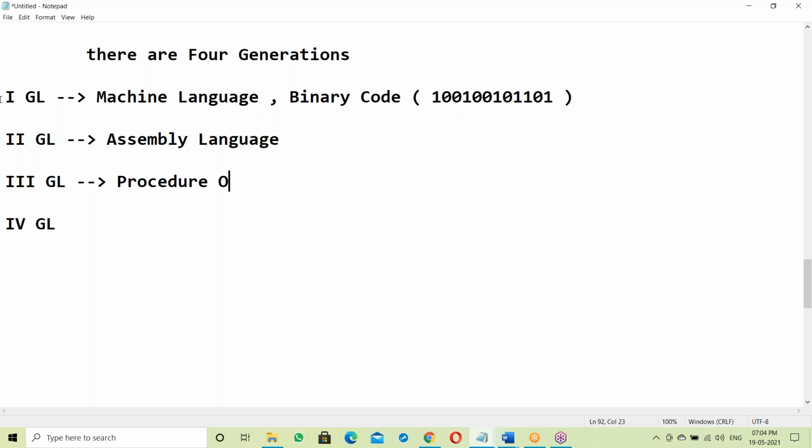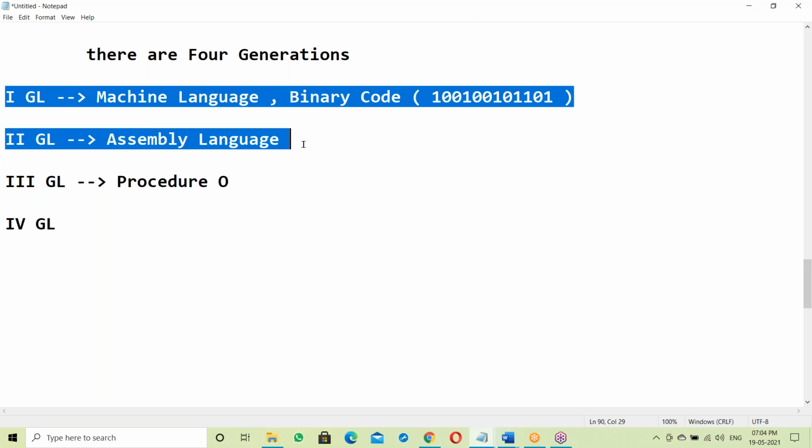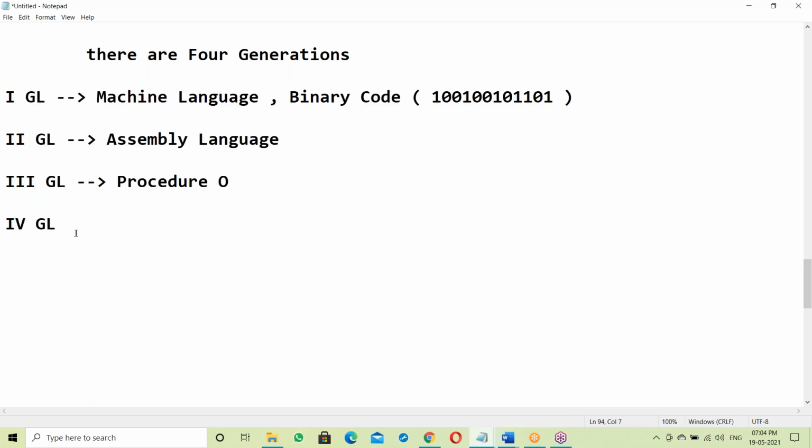See here, first and second generation languages are from before the 70s. In 72, the C language was developed. C is the first high level language. These are before the 70s. After the 70s, we have the third and fourth generation.